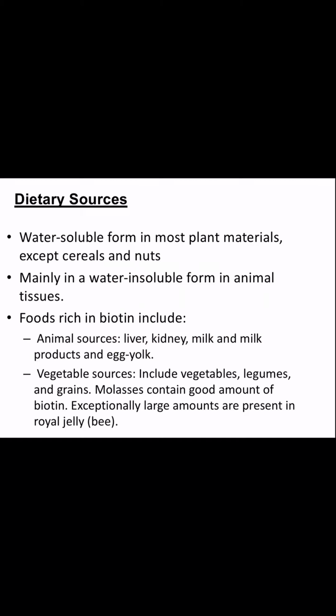Vegetable sources include vegetables, legumes and grains. Molasses contain good amount of biotin, and there is exceptionally large amounts present in royal jelly. So you have this water soluble form, which is usually in plant material, and a water insoluble form in animal tissues.